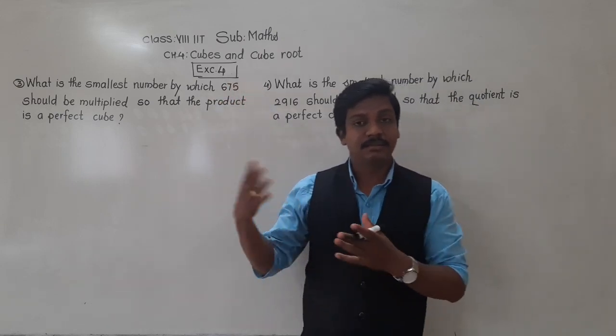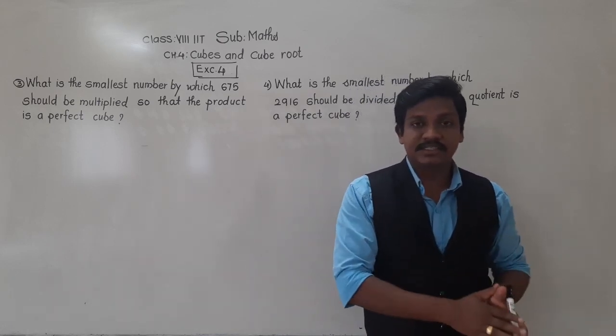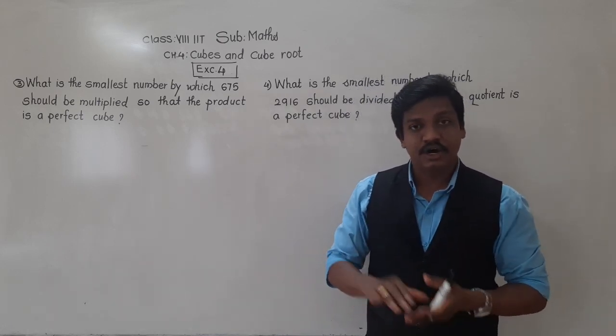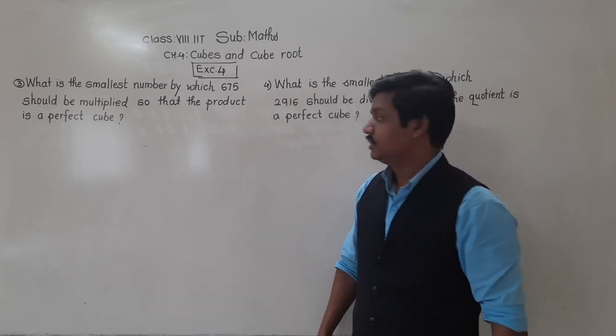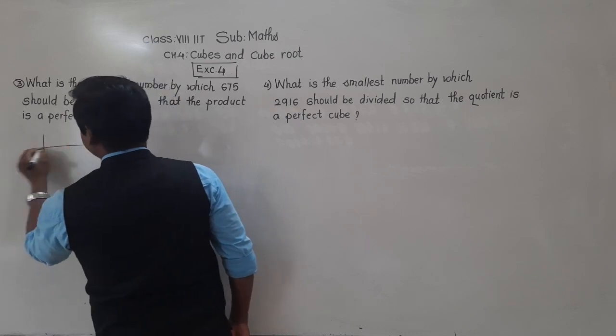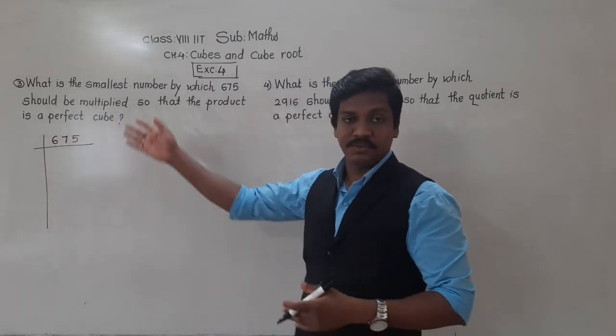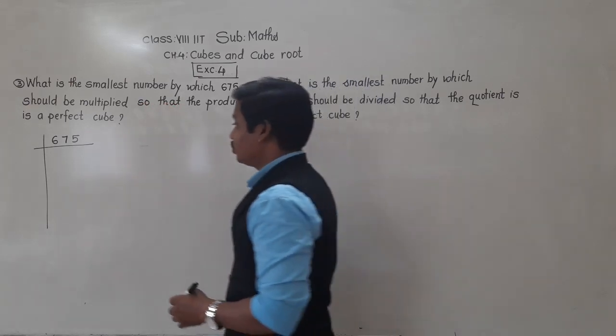We know that a number is a perfect cube when its prime factors can be formed in triplets of the same factor. So let us check the prime factors of 675. Now see, 675 is not a perfect cube, hence we will not get triplets of its prime factors.